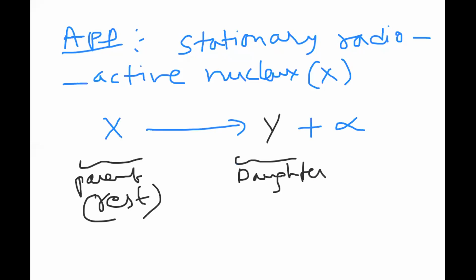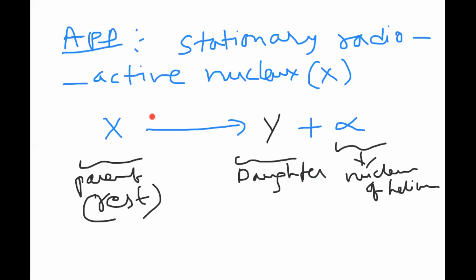So now this is the daughter nucleus and this is the nucleus of helium.